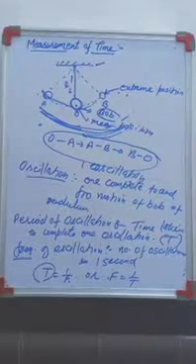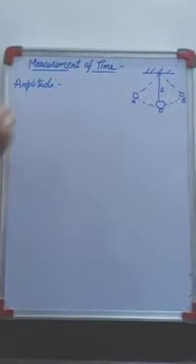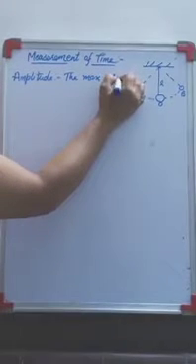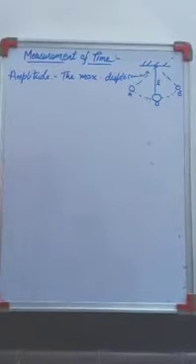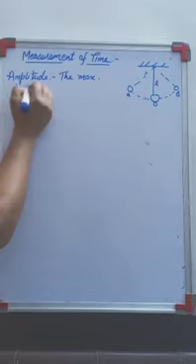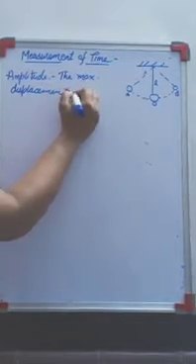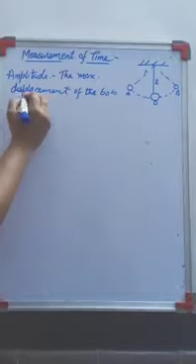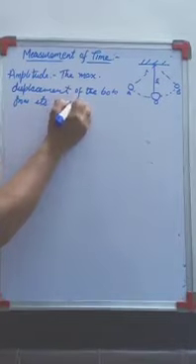Next is amplitude. What is amplitude? It is the maximum displacement of the bob from its mean position.